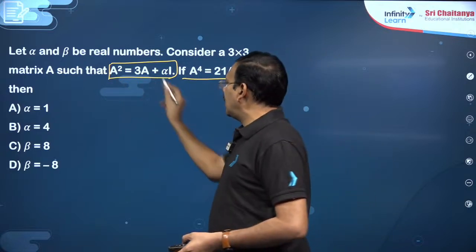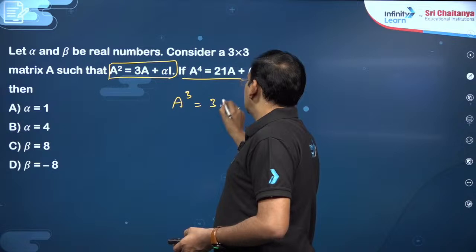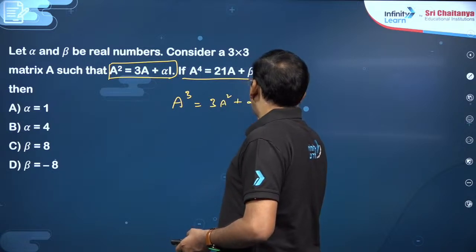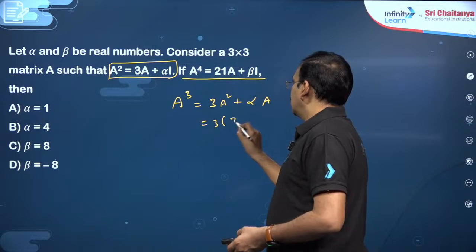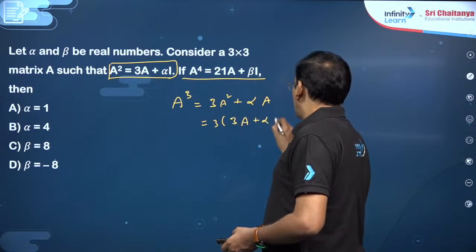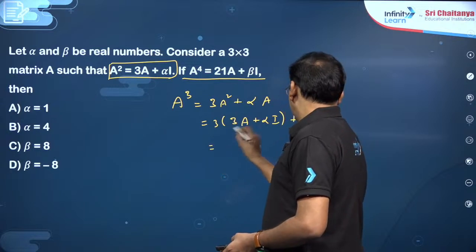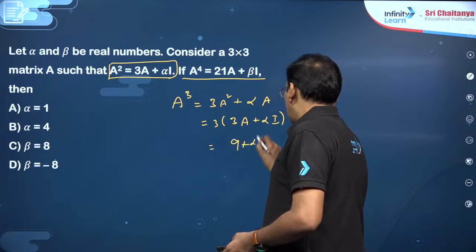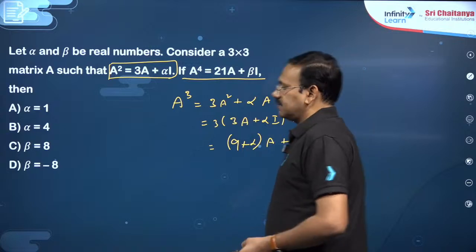What can we do? You multiply both sides with A, so that A cube is equal to 3A square plus alpha A you will get. Here you replace A square with 3A plus alpha I, plus alpha A, so that you will get (9 plus alpha) into A plus 3 alpha I it is, right.